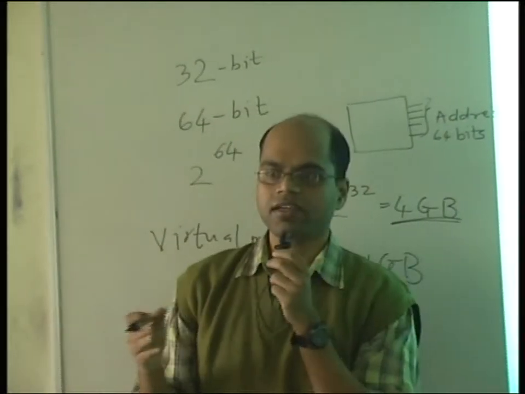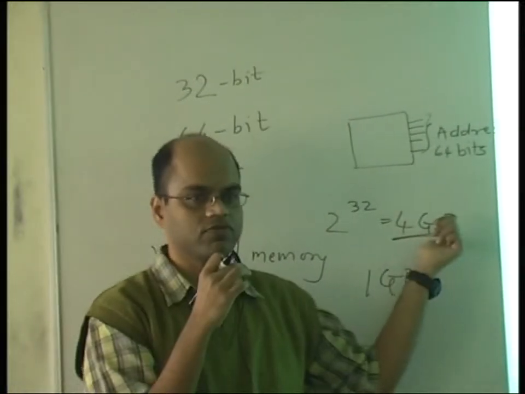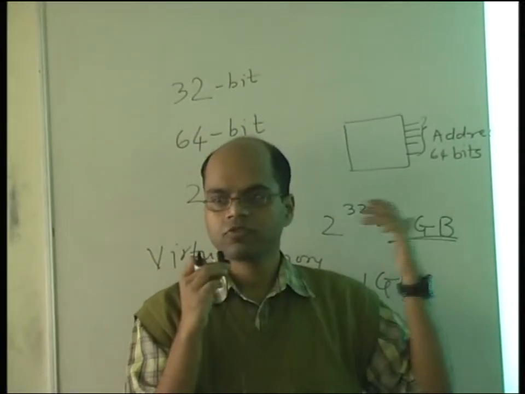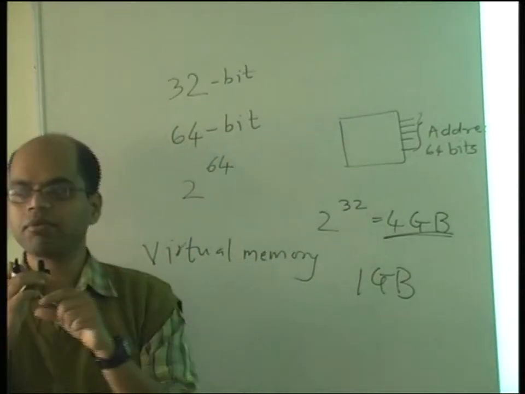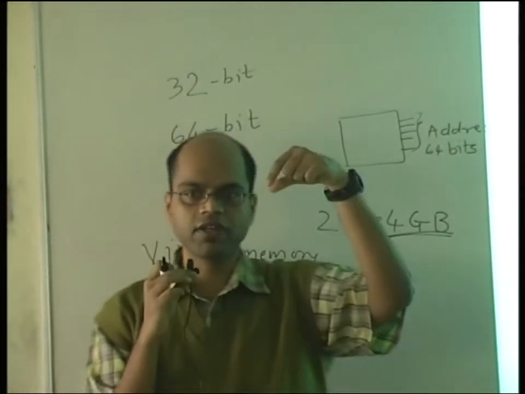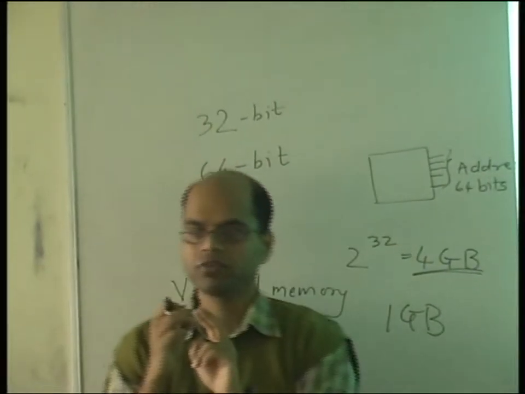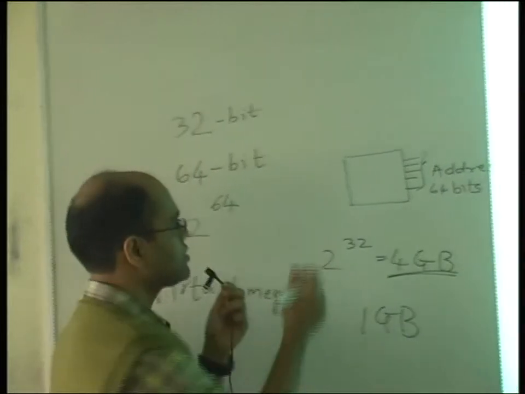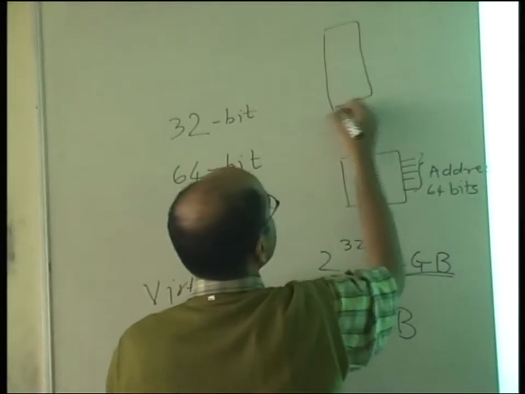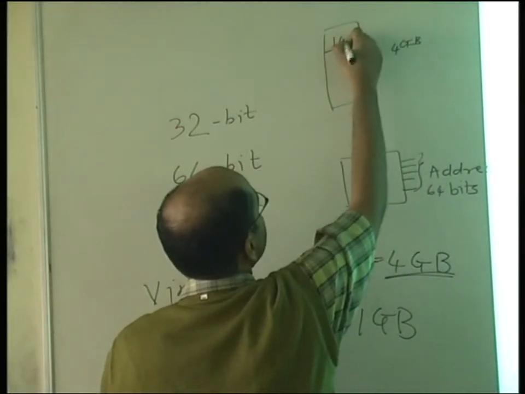So the processor gets an impression that it has all the memory it is going to access, which is 4 GB. The processor is not worried about how much RAM is in the computer. And now the operating system, which is the glue between hardware and software, will do a lot of swapping. So let's say this is my 4 GB, and I have 1 GB installed.